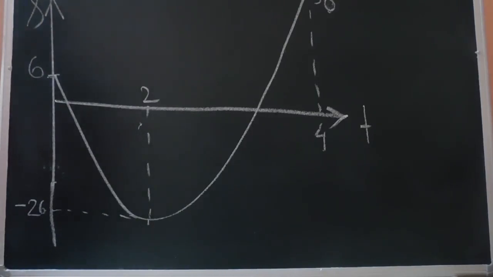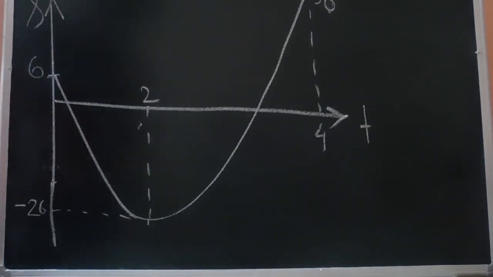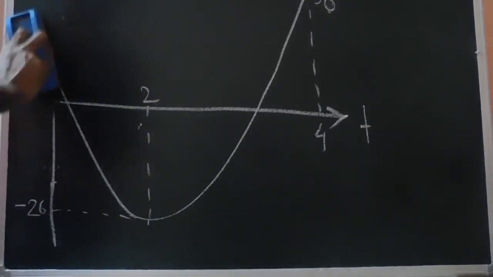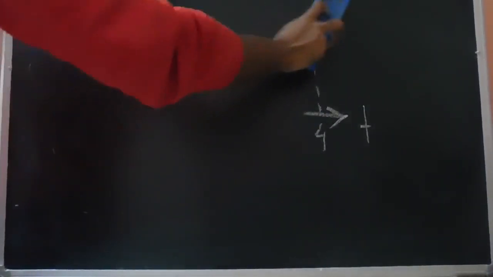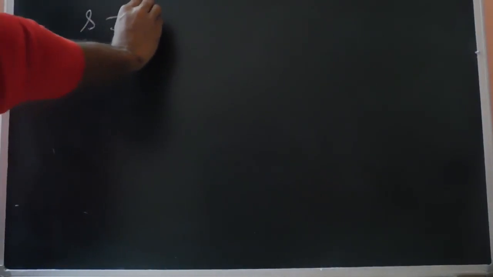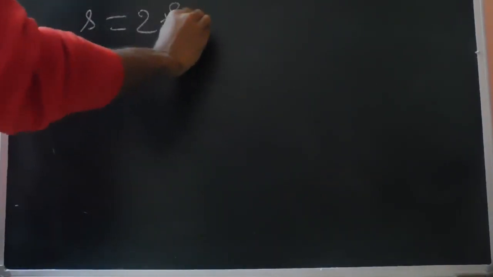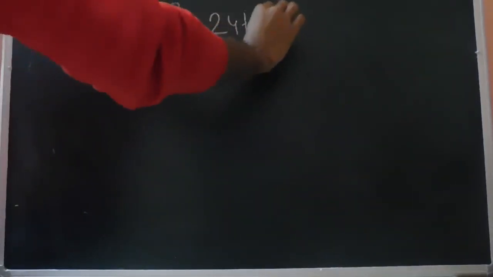So we are required to find out, number 1, the time required for the particle to reach a velocity of 72 meters per second. So let's see. This is the displacement time curve given in the question. The displacement time relationship is 2t cube minus 24t plus 6.